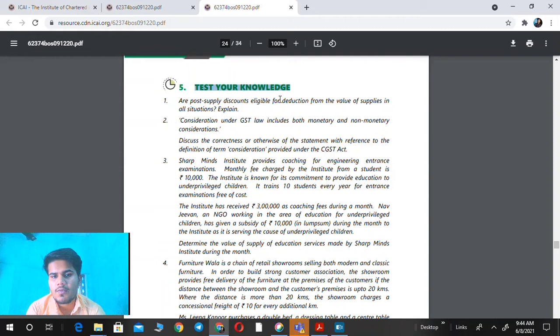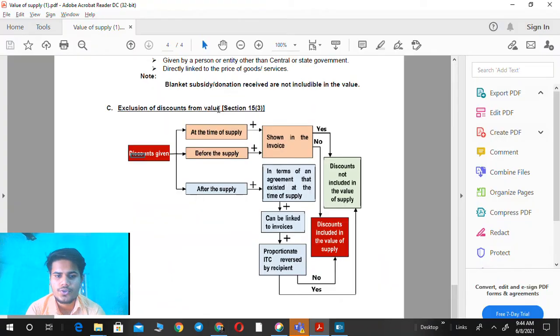Are post supply discounts eligible for deduction from the value of supply in all situations? Please explain. In this question, we have to identify whether post supply discounts are eligible in every situation for reduction from the value of supply. So it's not correct, because first of all I am giving some brief about discounts so you can handle it easily.